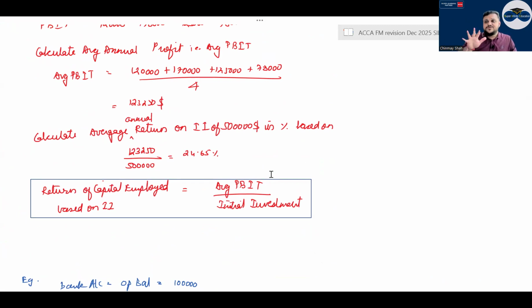And that year will be added. So if you have 5 years of profit and loss and zero profit, whatever it is, profit or loss or zero profit, all three should be added. Let's say 5 years of data is given, all are added, the loss also to be added, zero profit also to be added, positive profit also to be added, divided by the number of years the PBIT is given, correct? The other way of asking would be just asking ROCE for 1 year, where instead of average PBIT you will use normal PBIT, and that divided by initial investment.